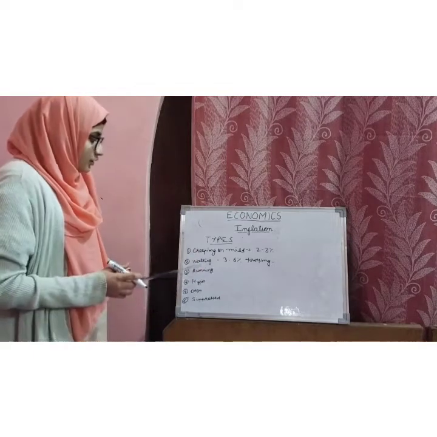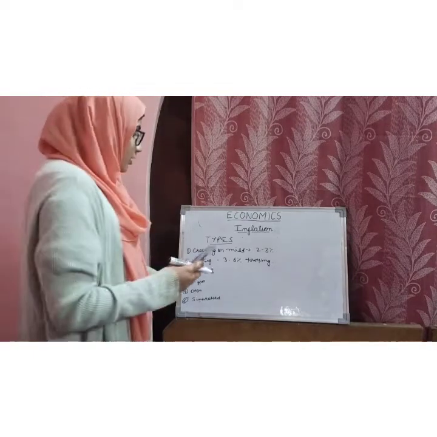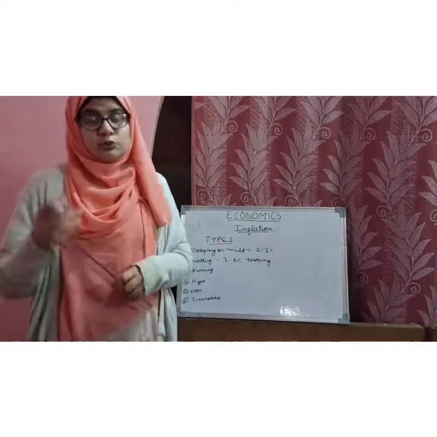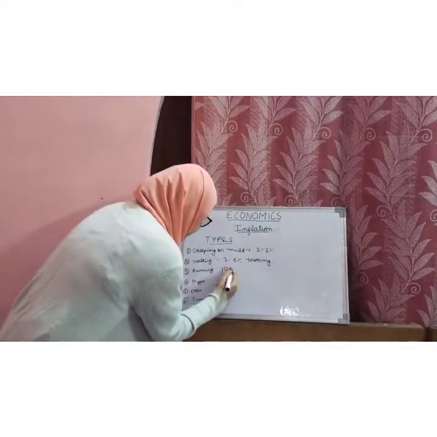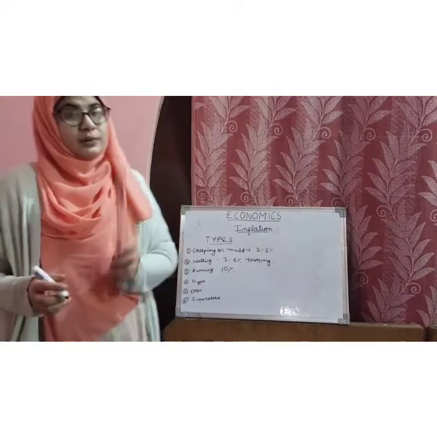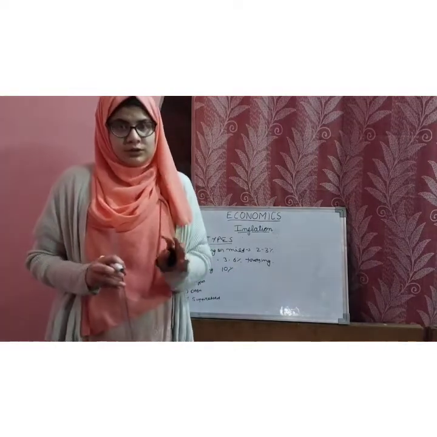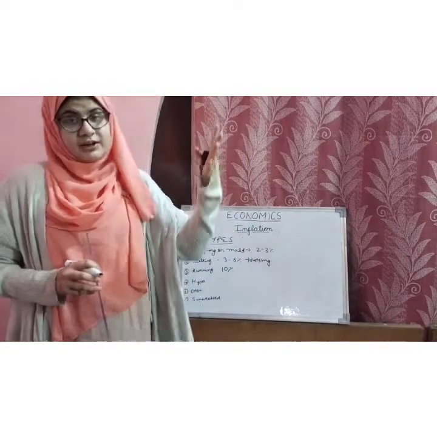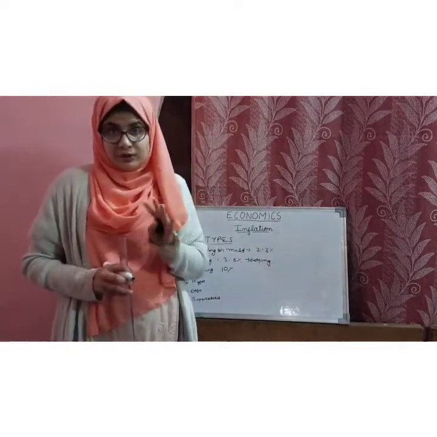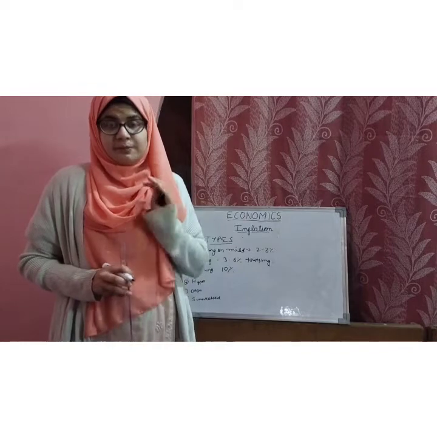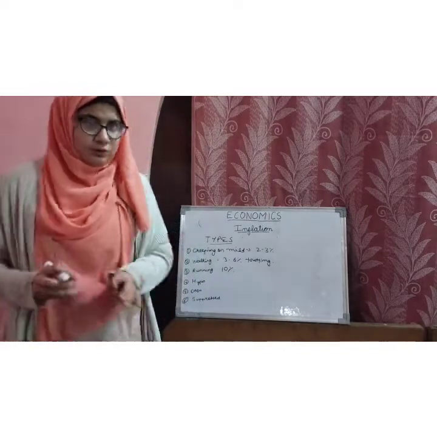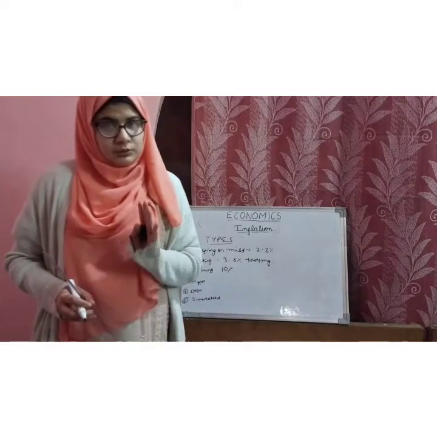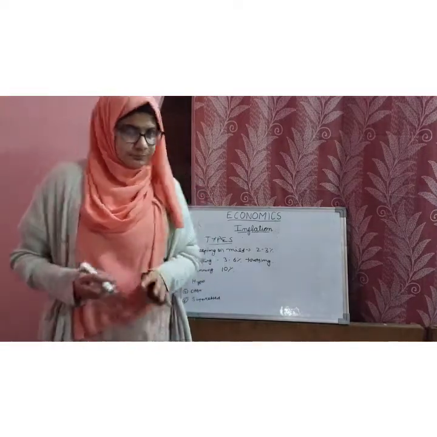So next one is running inflation. Now, this inflation is called two-digit inflation, means when prices rise to 10%. Means this is a sign for the government to now control the increase in prices. Because if prices go beyond that, then it will have a very bad and worse effect on the economy. So this is the signal. So now the price rises should be controlled.